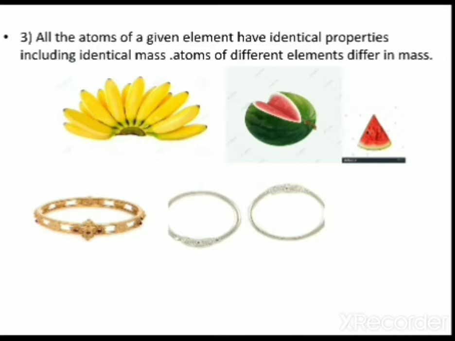Like that, all the atoms of the same element are alike. This is a gold ring and this one is a silver ring. The gold consists of gold atoms. Atoms of silver are present in the silver only. Are atoms of silver present in the gold? No, they have different properties.